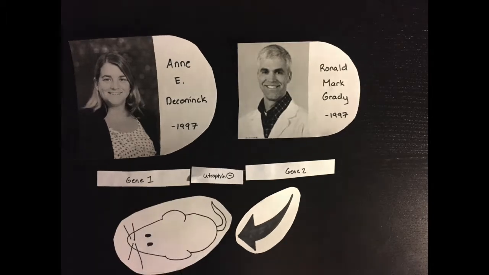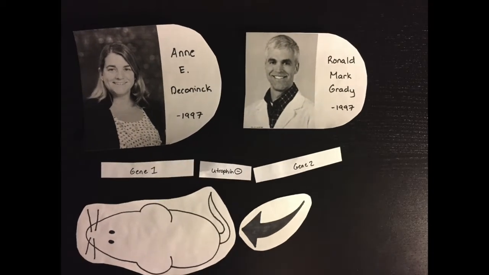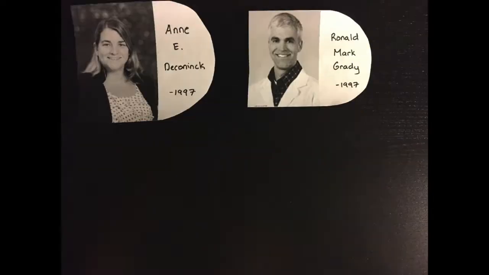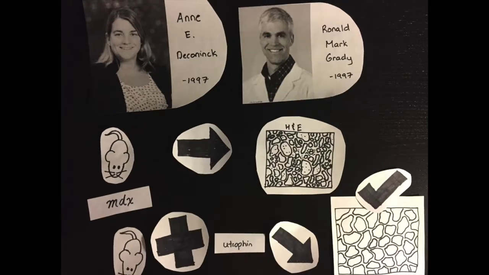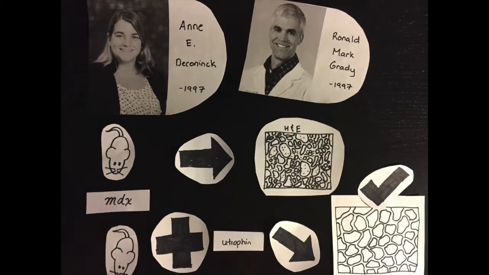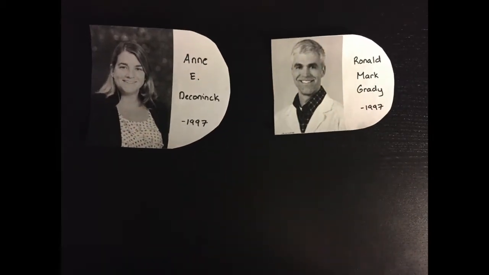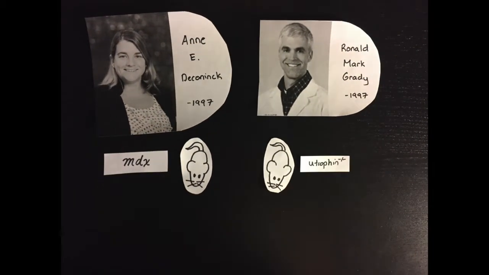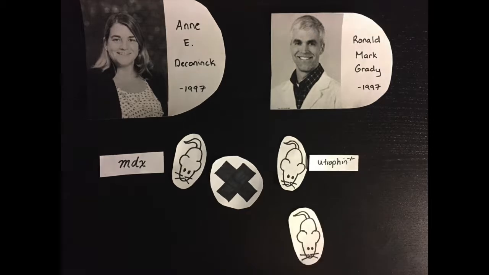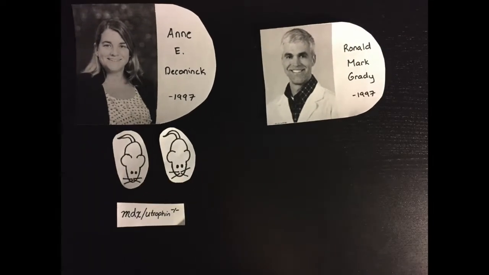Furthermore, it had been known that utrophin had very similar structure and function to dystrophin, and was thought to perform redundant functions. So Tinsley showed, in 1996, that upregulation of utrophin in MDX mice alleviated histological lesions and reduced the dystrophic phenotype. As a natural result, both DeConninck and Grady, who had created their own unique lineages of utrophin-deficient mice, crossed their utrophin-deficient mice with MDX mice to produce 2 different types of MDX utrophin double knockout mice.